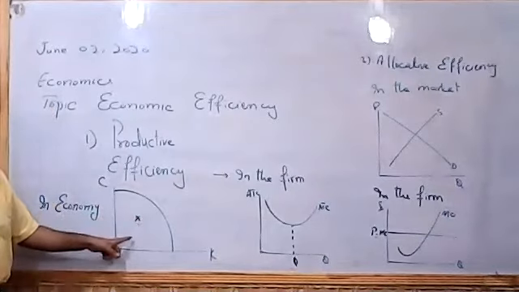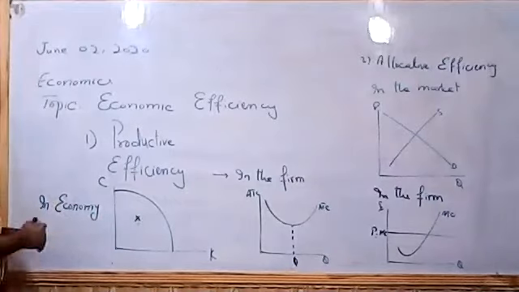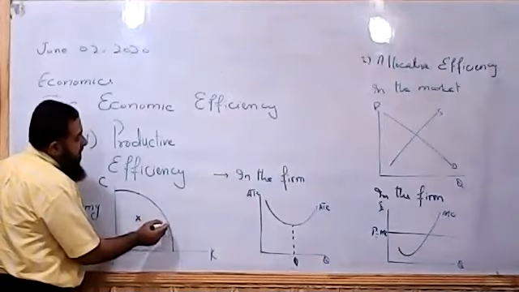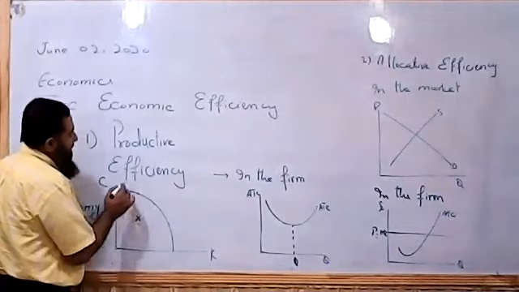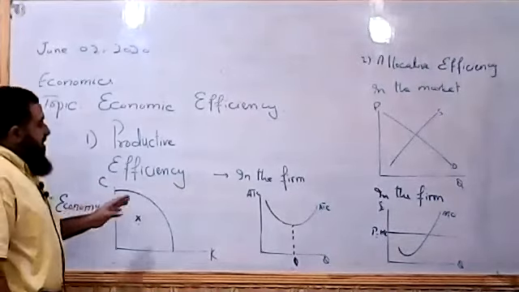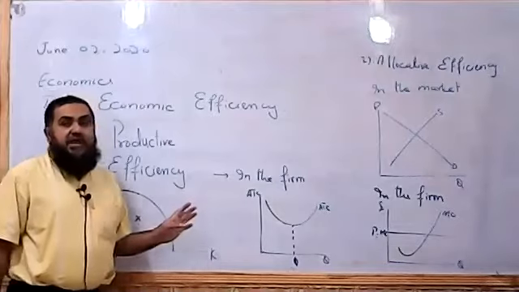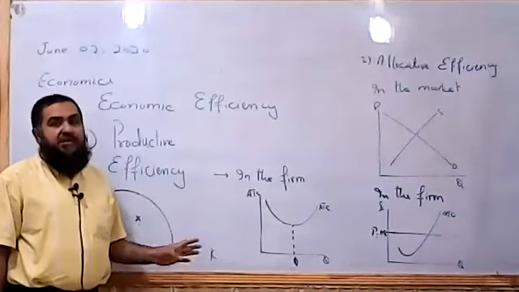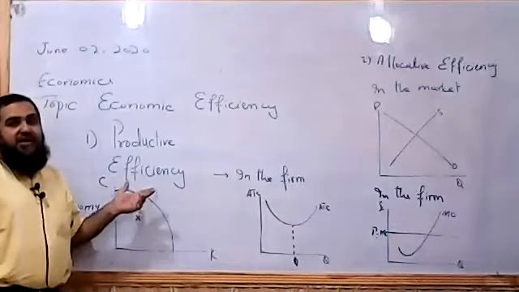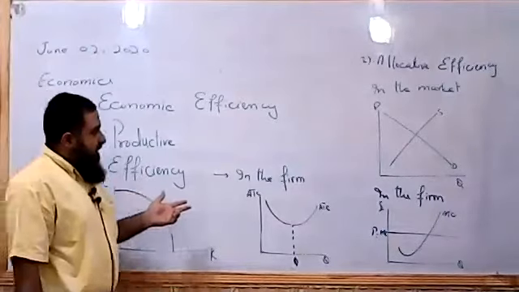Any point along PPC shows that the economy is achieving productive efficiency. No factor of production, land, labor, capital, is left unemployed. It is full employment, no wastage at all.